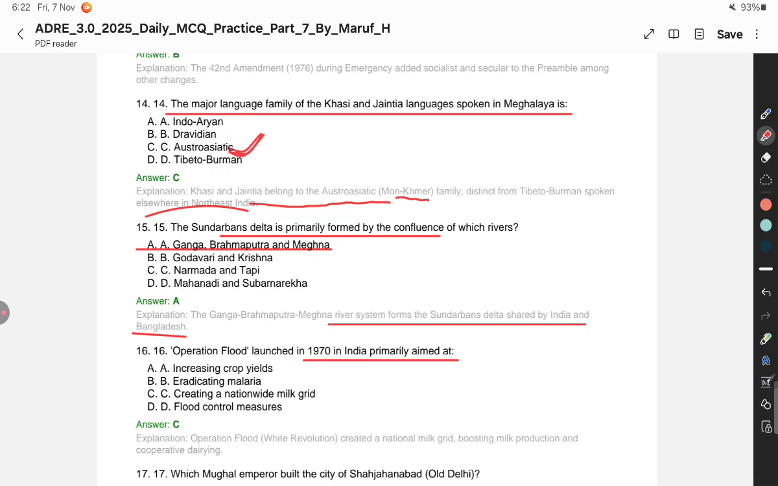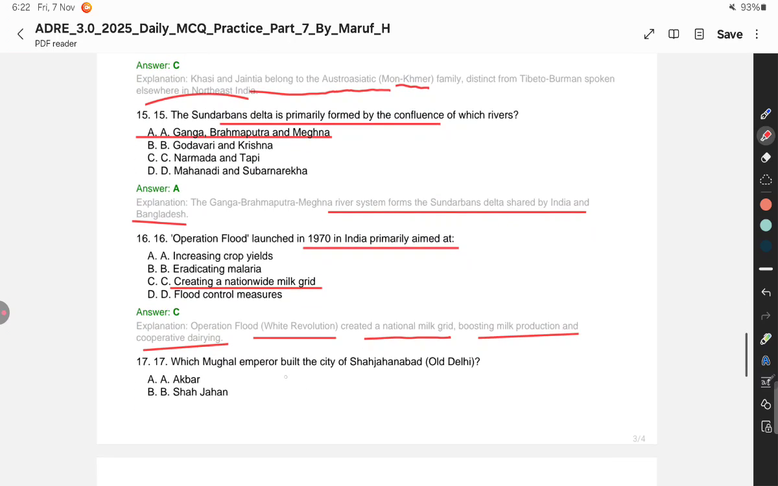creating a nationwide milk grid. Operation Flood was launched in India, also known as the white revolution. It created a national milk grid, boosting milk production and cooperative dairying. All right. Which Mughal emperor built the city of